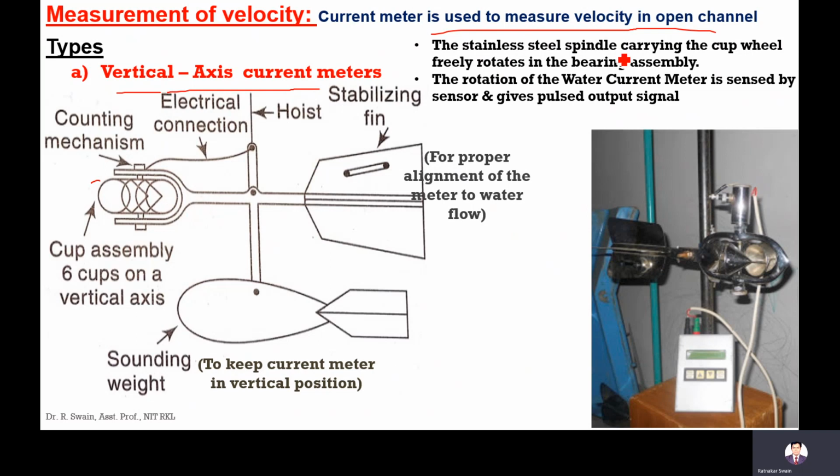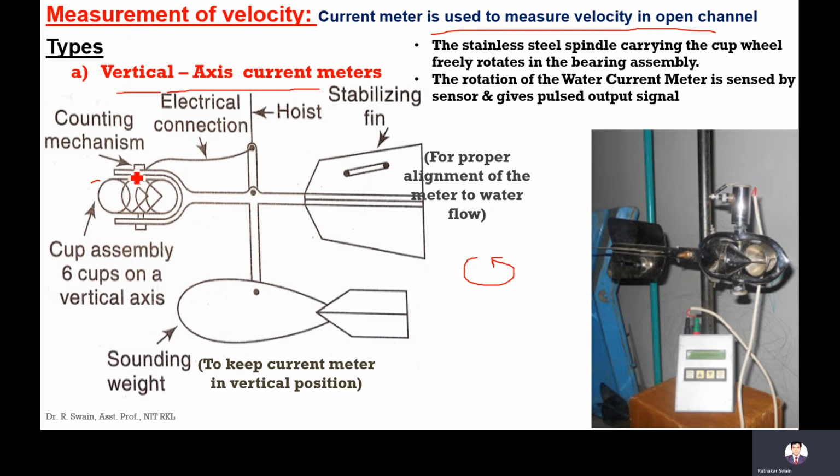The stainless steel spindle carrying the cup wheel freely rotates in the bearing assembly. The bearing assembly contains 6 cups on a vertical axis, which rotate like this. You keep this current meter in the river, and the cups rotate.